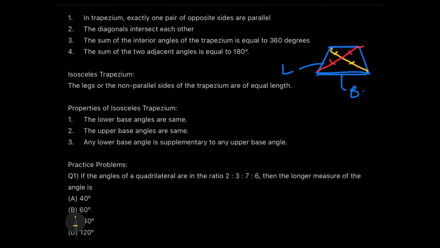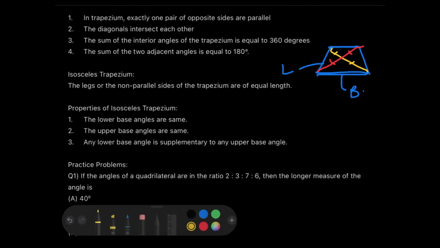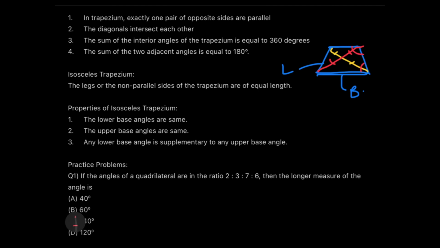This is no new story, guys, because I have told you in the beginning of the video that the sum of the angles of a quadrilateral is 360 only, and a trapezium is a quadrilateral, and the adjacent angles are again supplementary. So just like the previous two quadrilaterals, here also we just need to know that this angle and this angle are supplementary. That's all.